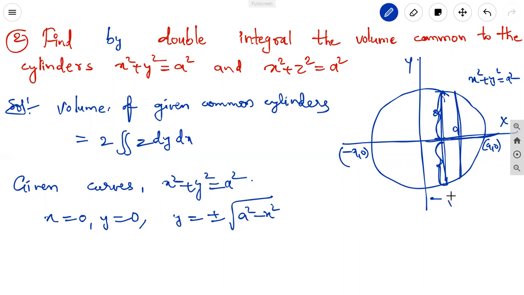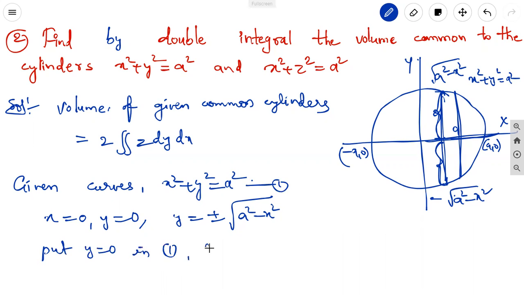The above part is the positive under root of a square minus x square. Okay. And here, when we put y equal to 0 in equation 1, we get x square equal to a square. From this, x equal to plus or minus a.